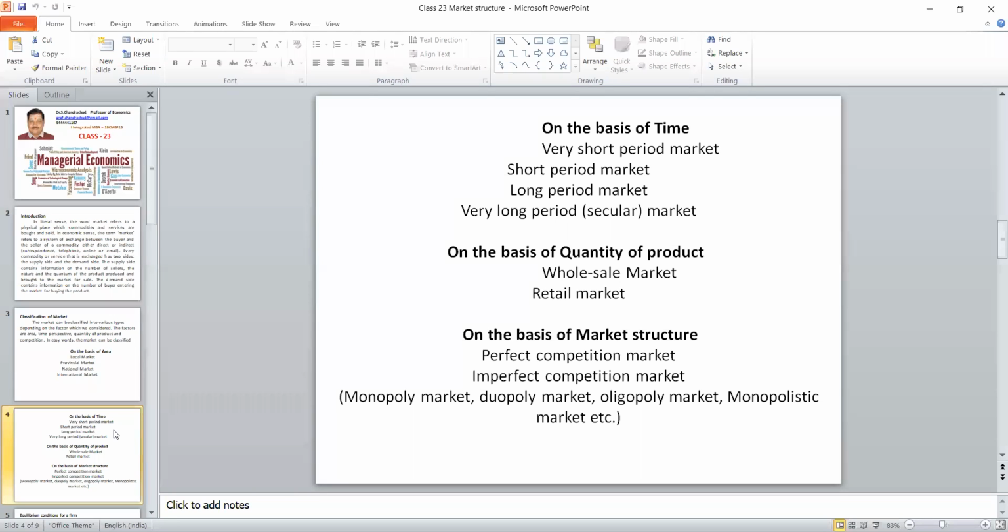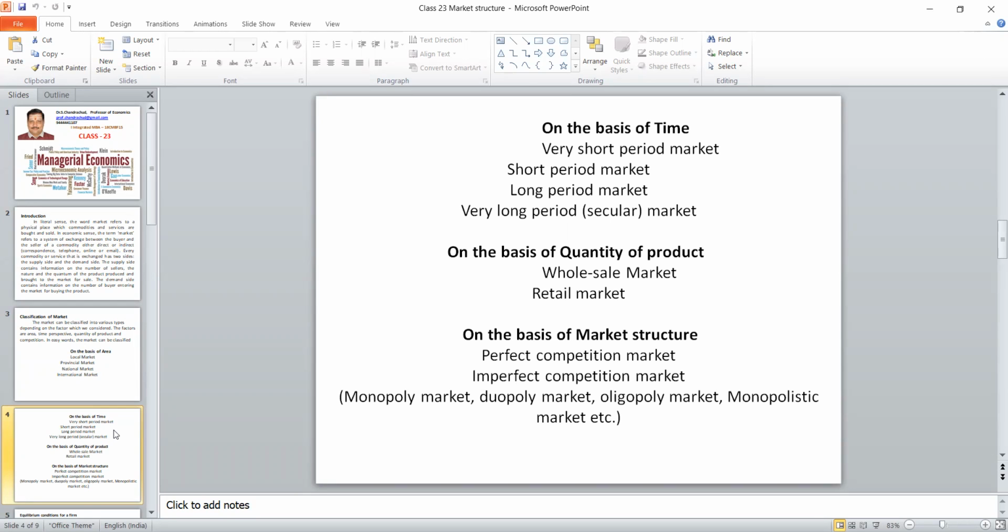Another four types are there. The third type is familiar to you: wholesale market and retail market. When the transaction takes place with a high quantum, then it is wholesale. Suppose it is a small quantity, then we say it is a retail market. Apart from these, three are normal ones. What we are going to study in our syllabus is the market structure.